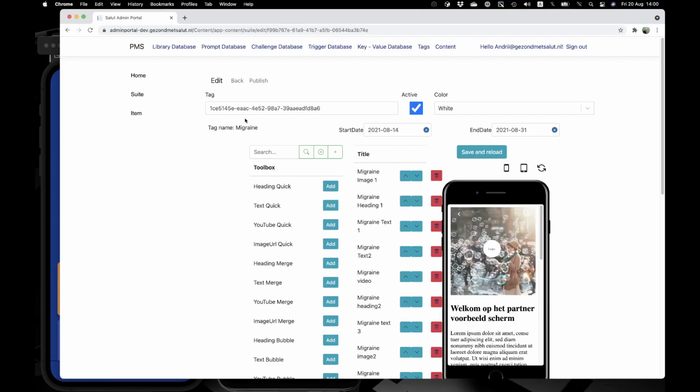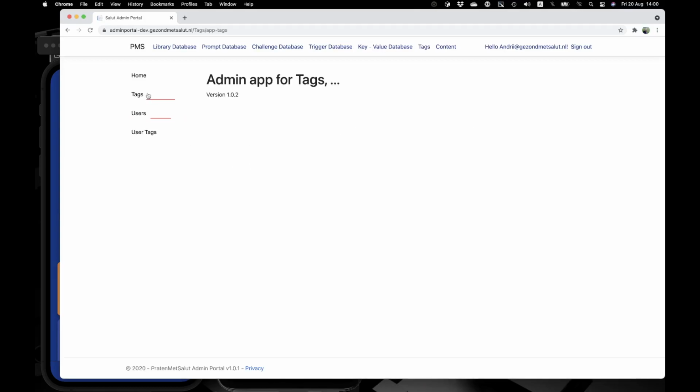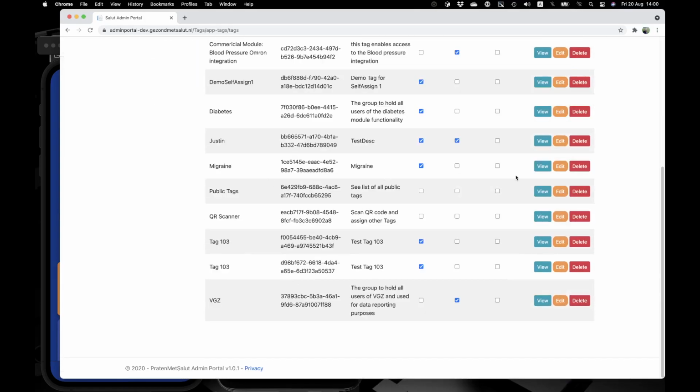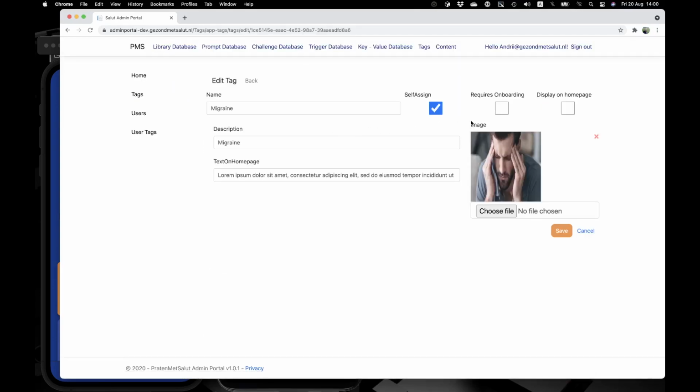To do so, we can see that this content is assigned to a tag, migraine. If I open this tag in the admin portal, you can see that this tag, first of all, is possible to display on the home page. It's possible to assign an image to a tag together with some text for a tag. So let's save this display on home page